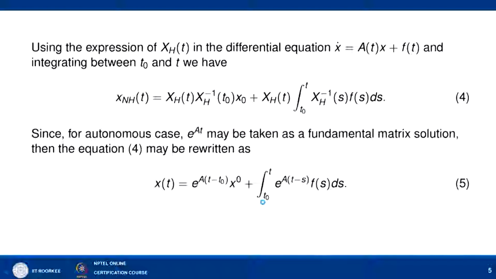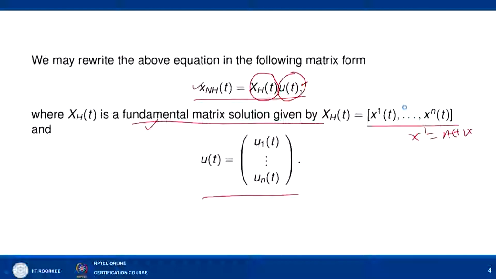Now, using the expression of X_h(t) in the differential equation x' = A(t)x + F(t), and integrating between t0 and t, we have the following formula. Let us try to understand how we got this formula. Here we have x' = A(t)x and we have solutions x1(t) to xn(t).